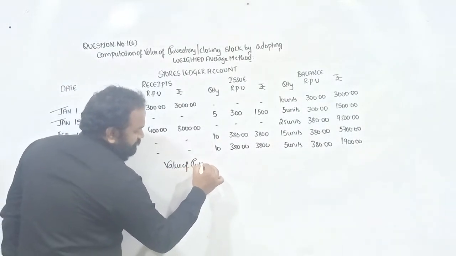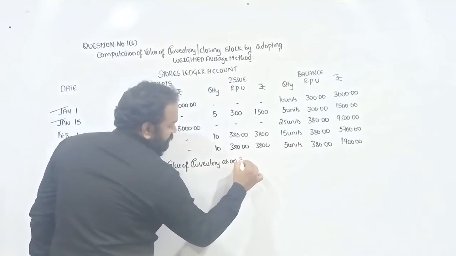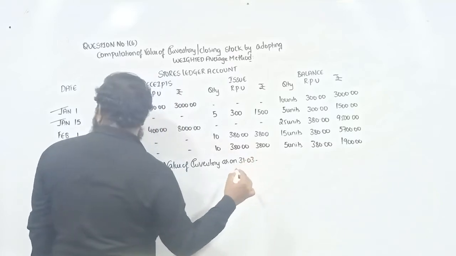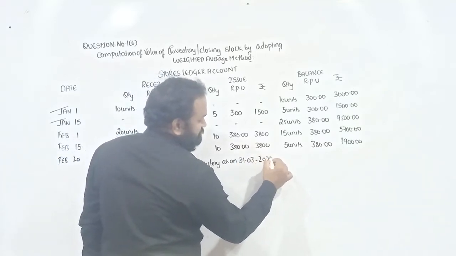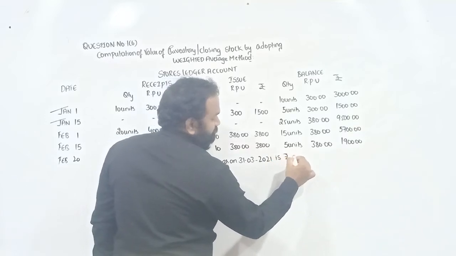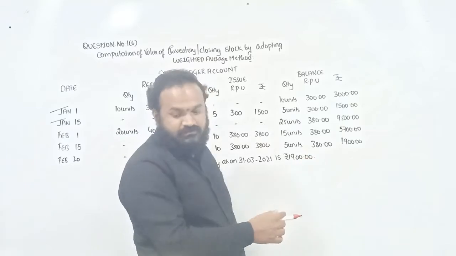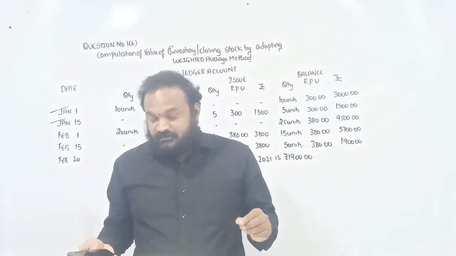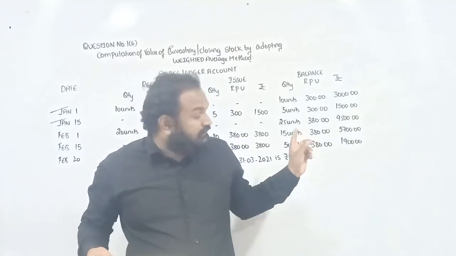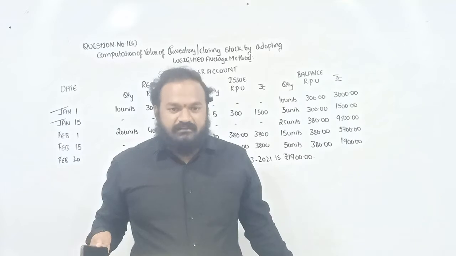Value of inventory as on 31st March 2021, I think. Yes, 2021 is rupees 1,900. So this is the answer for question number 1B. So the value of inventory as on 31st March 2021 is 1,900.